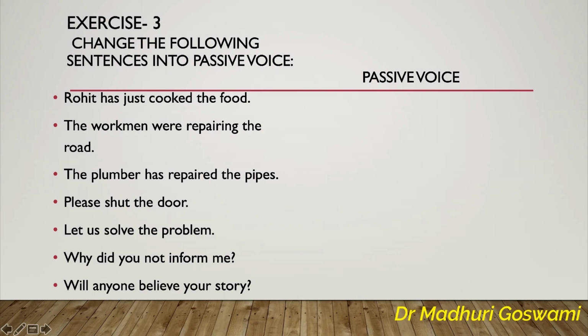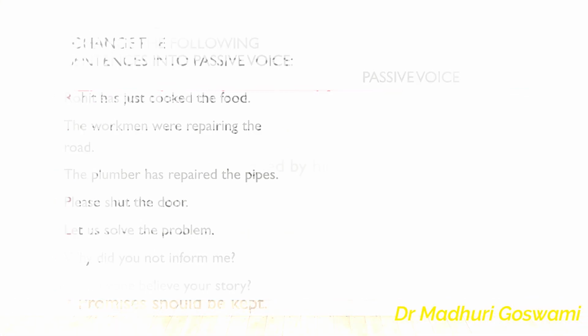Second, the workmen were repairing the road. Third, the plumber has repaired the pipes. Fourth, please shut the door. Fifth, let's solve the problem. Sixth, why did you not inform me? And seventh is, will anyone believe your story? All these sentences are in the active voice and you are supposed to change them into the passive voice.